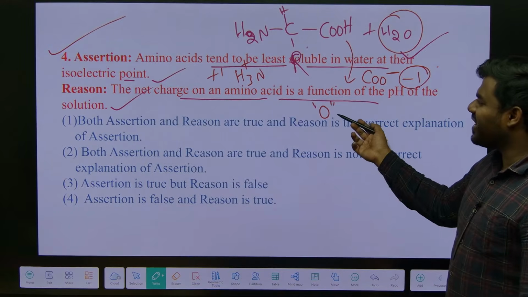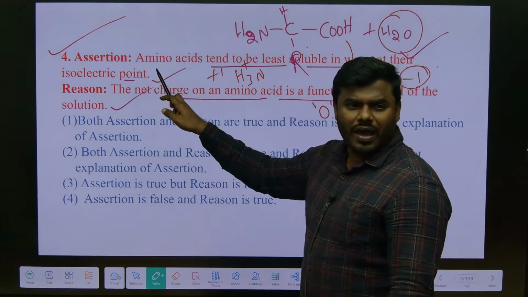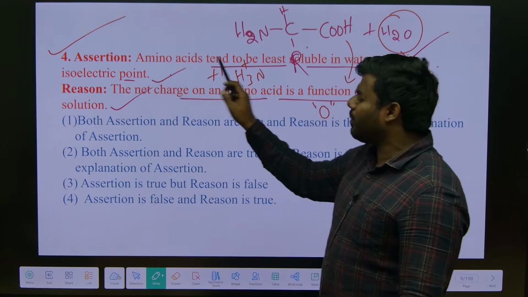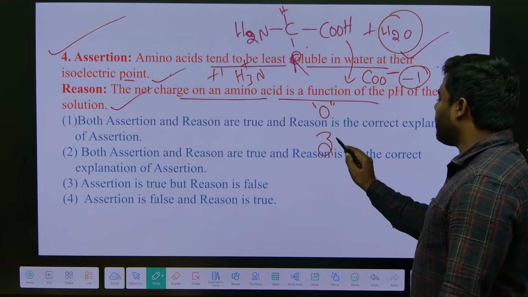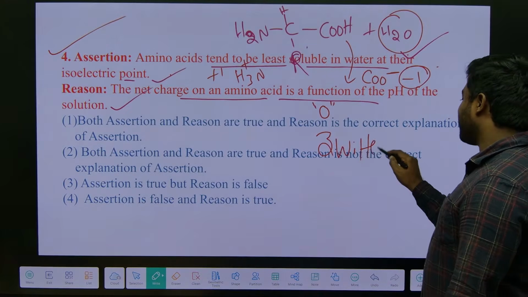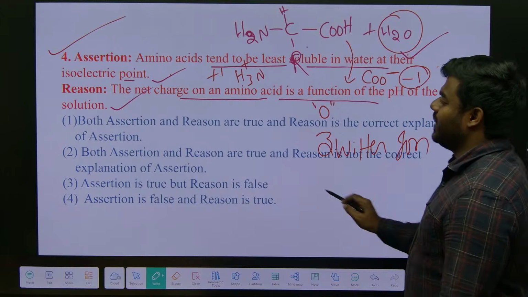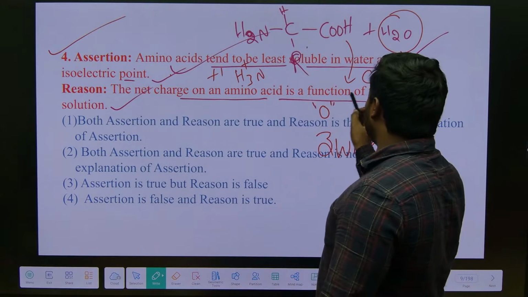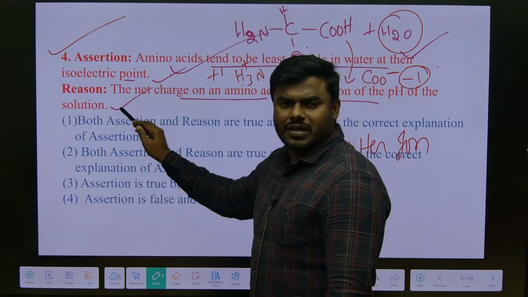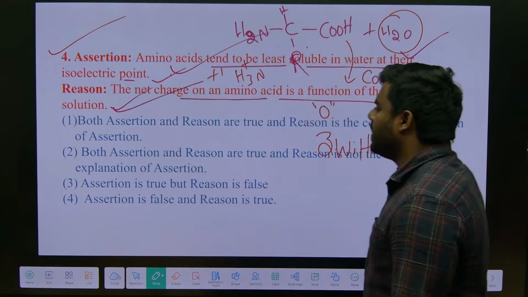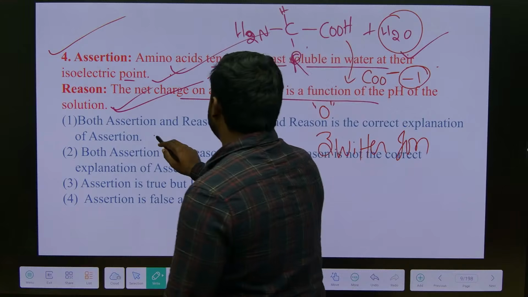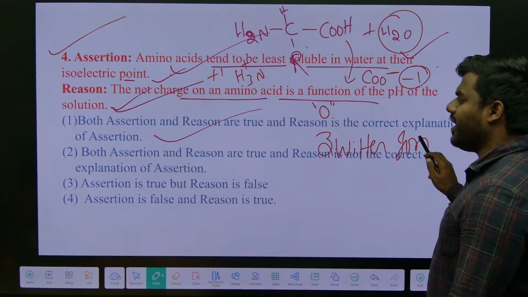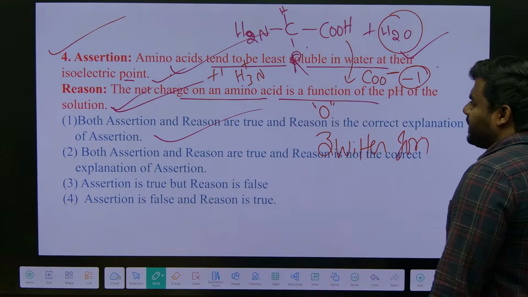That point we generally call what? Isoelectric point. Isoelectric point is the point at which the amino acid exhibits which form? Zwitterionic form. So definitely the assertion is true. The net charge on an amino acid is a function of the pH of the solution. Absolutely true, this one also. So the correct option will be both assertion and reason are true, and R is the correct explanation for the assertion. That's the right statement.